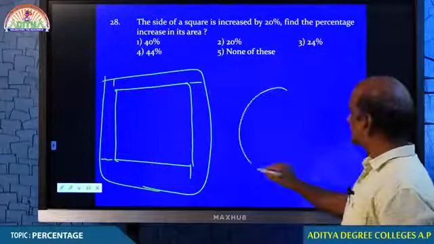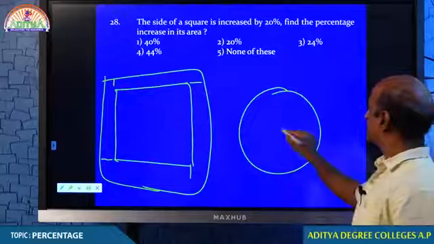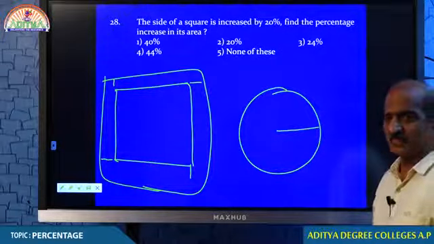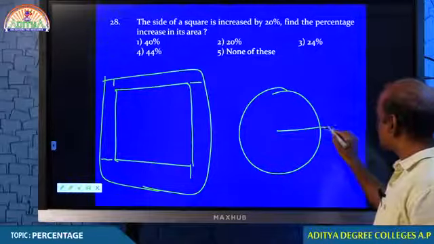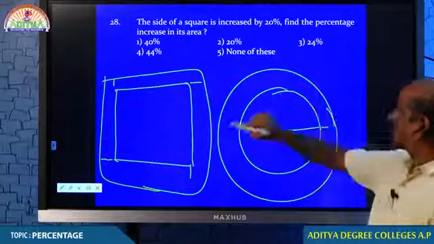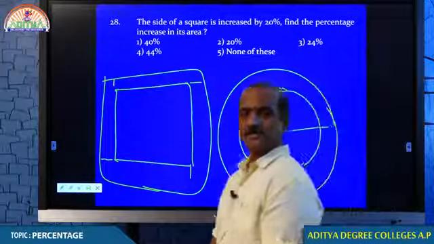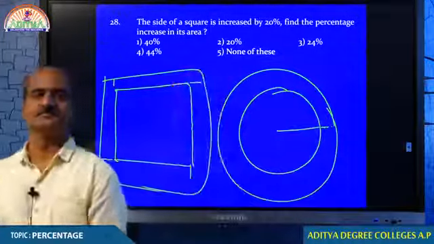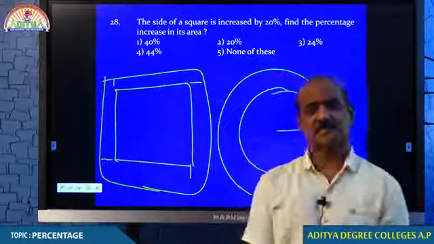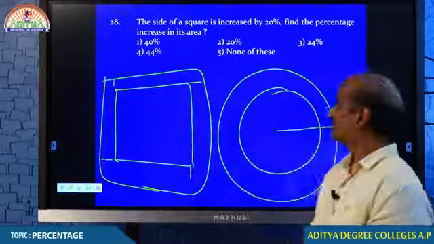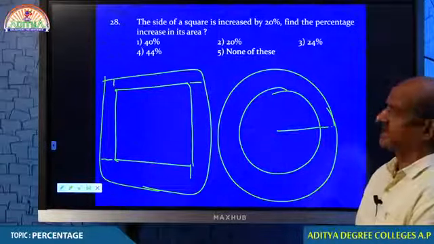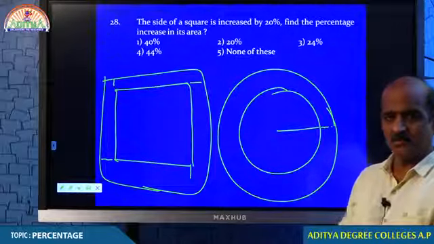Not only that, you also see a circle. Let us see the circle is having this much of radius. If the radius increases a little bit, my dear students, it will have a serious impact on the area. What do you think? Isn't it? Therefore, whenever this kind of question is given, I must tell you two important formulae. Note down.